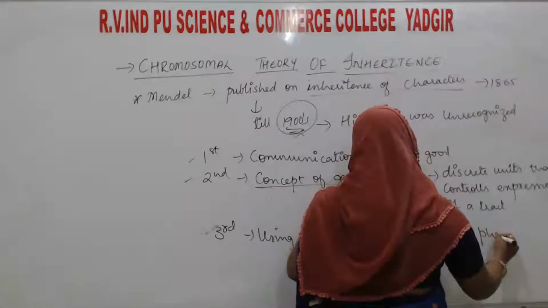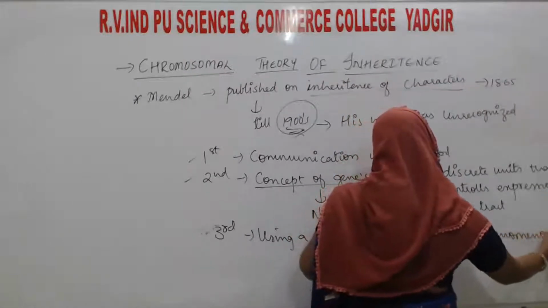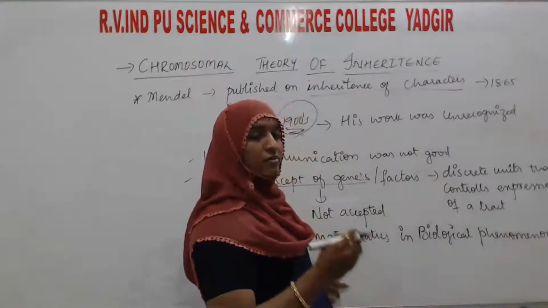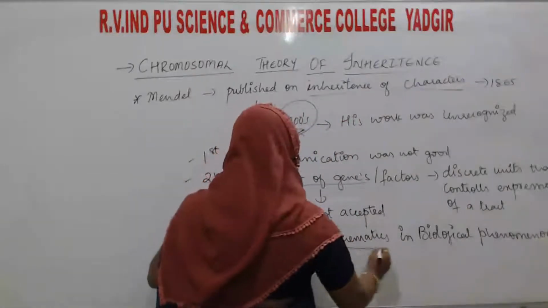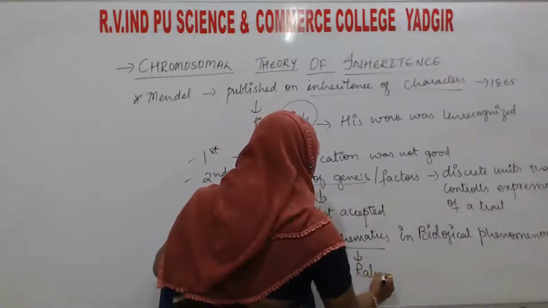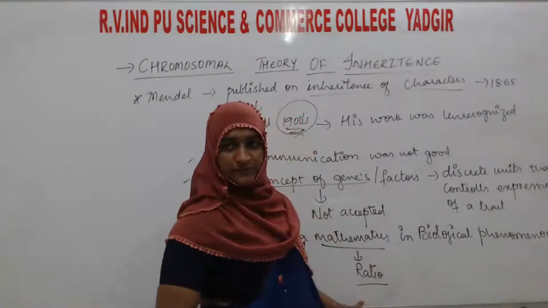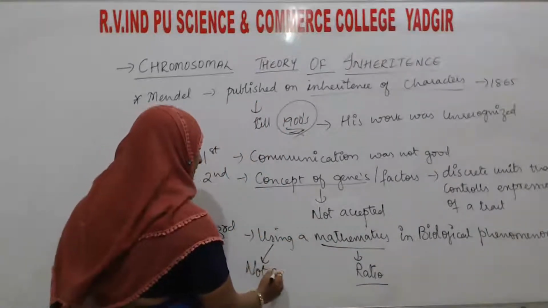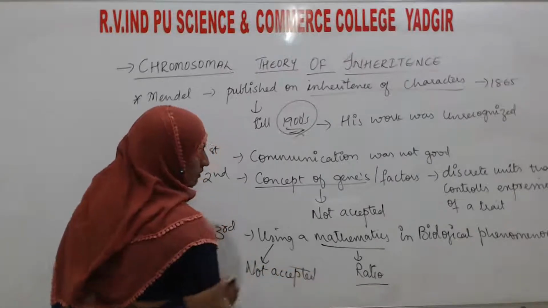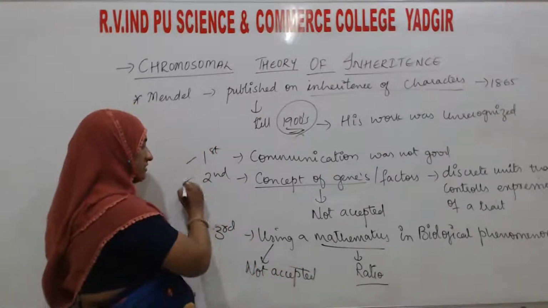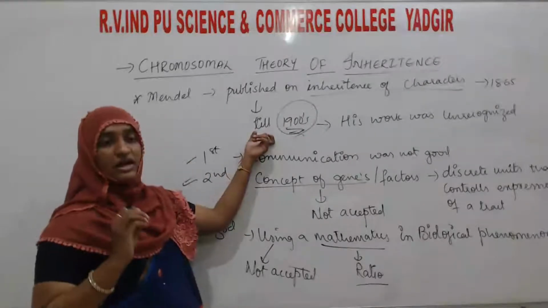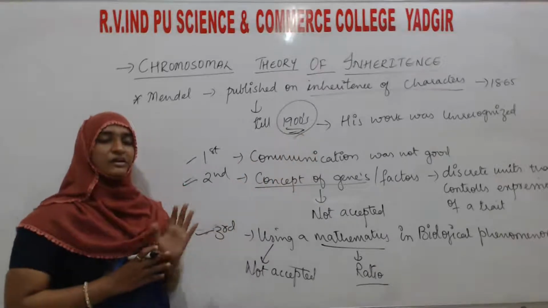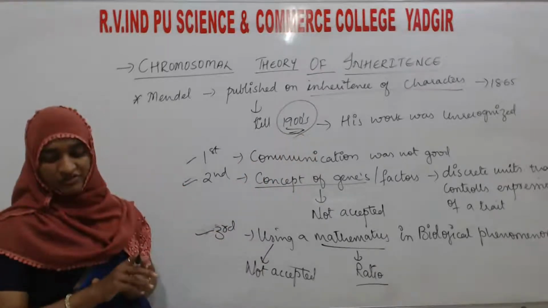In monohybrid, dihybrid, test cross and all, he used a ratio, which is a mathematical expression. This also was not accepted by other biologists. For these three reasons, Mendel's work remained unrecognized until this time.